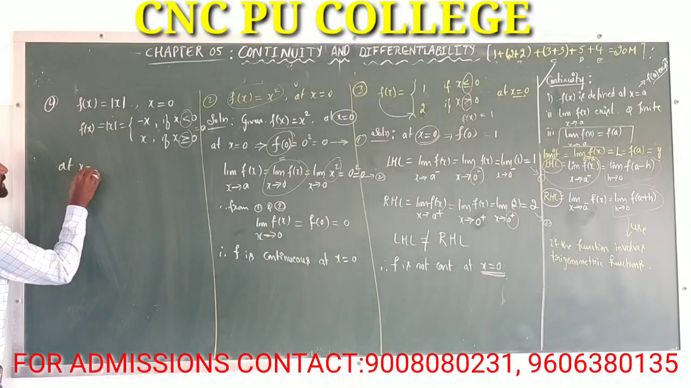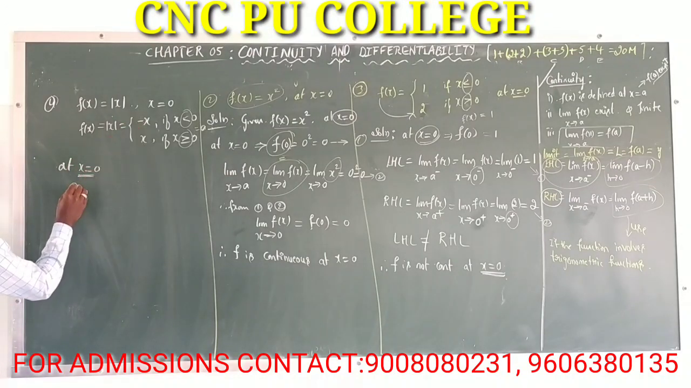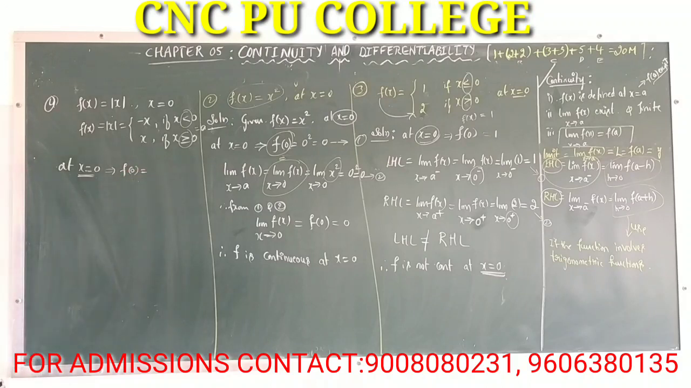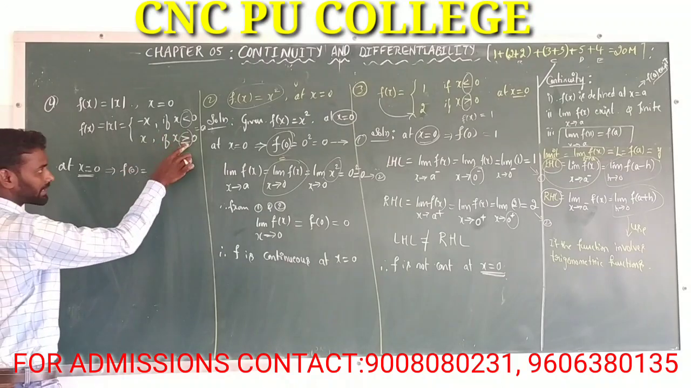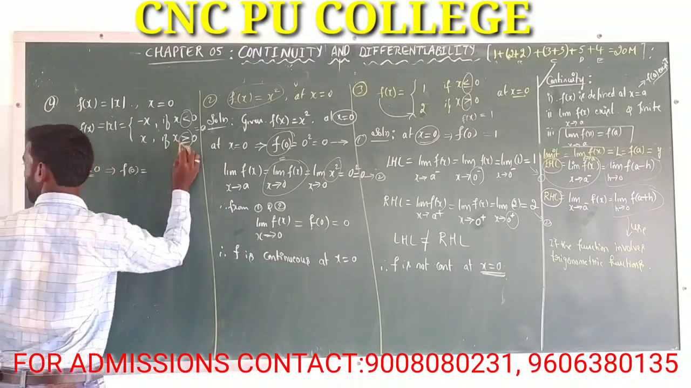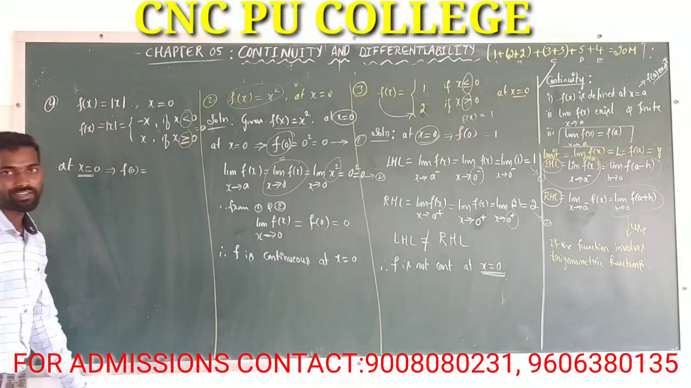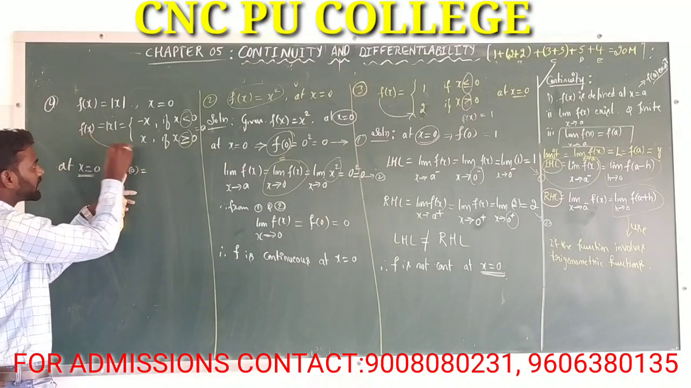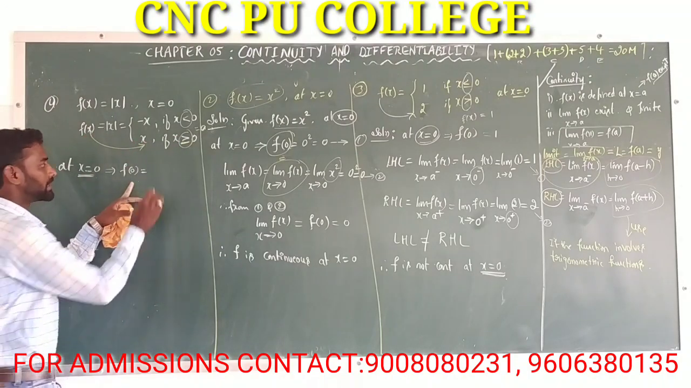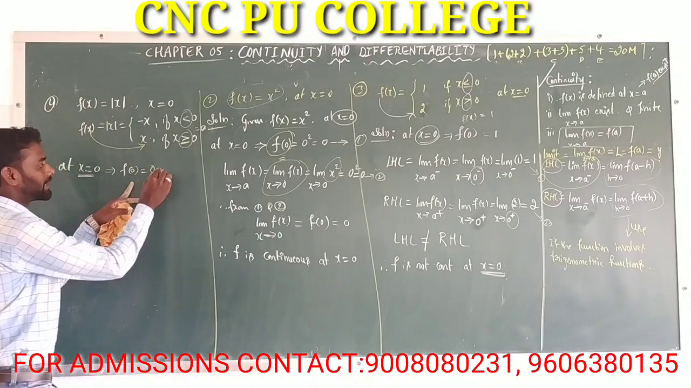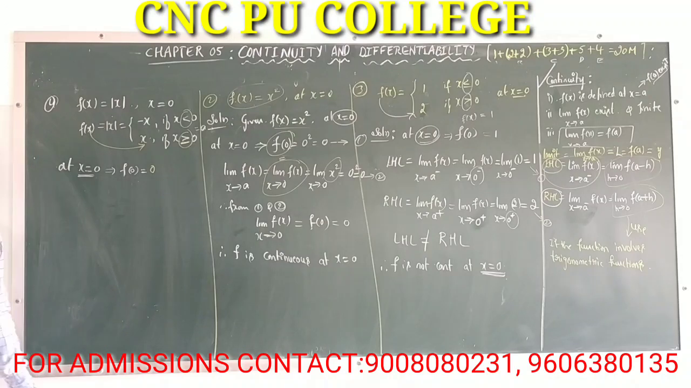First, at x is equal to 0, which implies f of 0 is equal to what? At x is equal to 0 we are going to take this second condition. Here our function f of x is equal to x, and the x value becomes 0. At x is equal to 0, f of 0 is equal to 0.